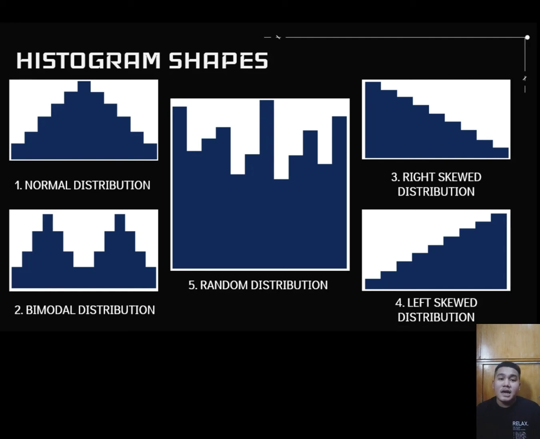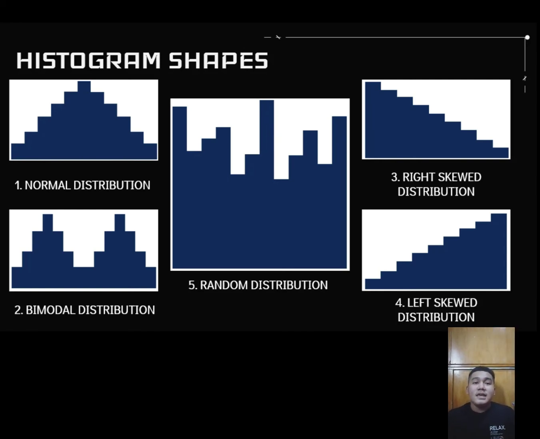The next is the right skew distribution. A right skew distribution is also called a positively skewed distribution. In a right skew distribution, a large number of data values occur on the left side with a fewer number of data values on the right side. A right skew distribution usually occurs when the data has a range boundary on the left hand side of the histogram. For example, a boundary of 0.